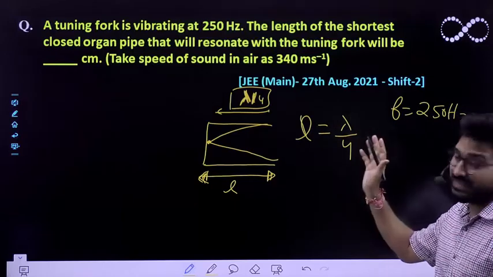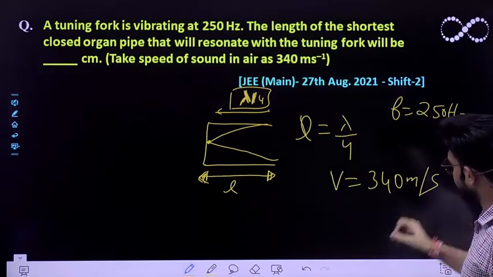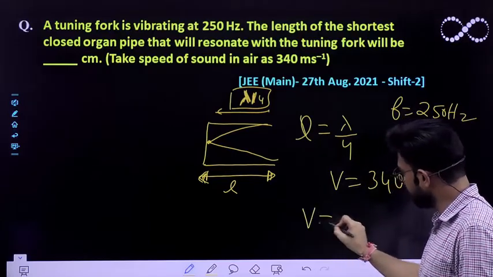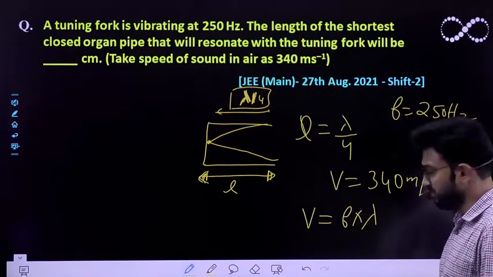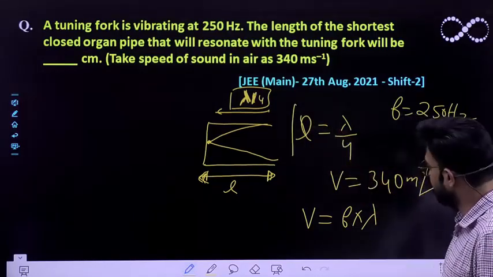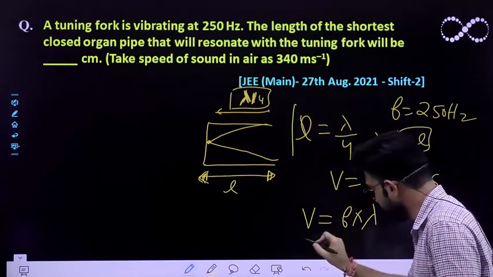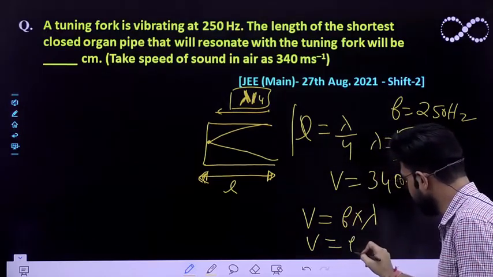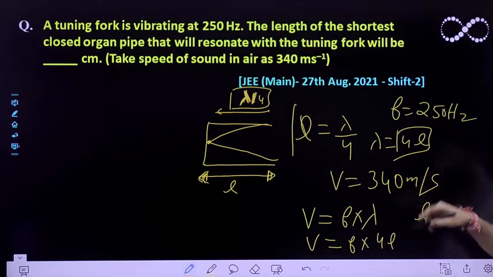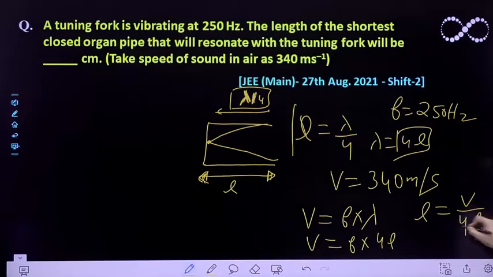Also the speed of sound is already given to you as 340 meter per second. We know the relationship between speed as well as frequency also. So you can easily write the expression as the speed is nothing but frequency multiplied by wavelength. So the value of lambda we can put from here, and this lambda is nothing but 4 times L. So V comes out to be F into 4L, and from this expression the length of this organ pipe can be easily calculated as V by 4 times the frequency.